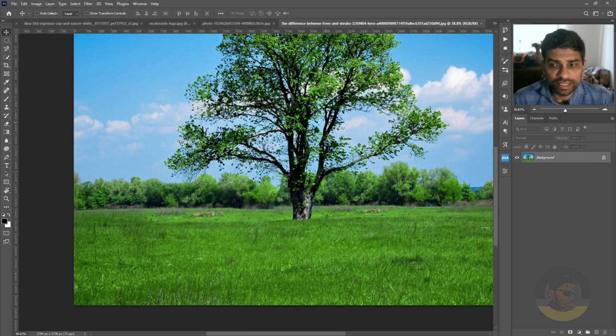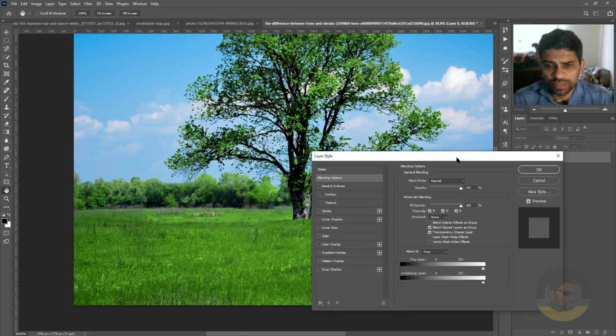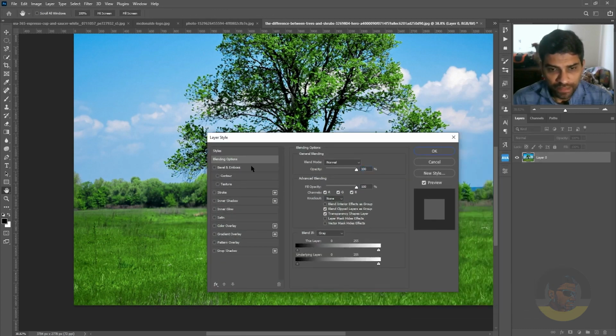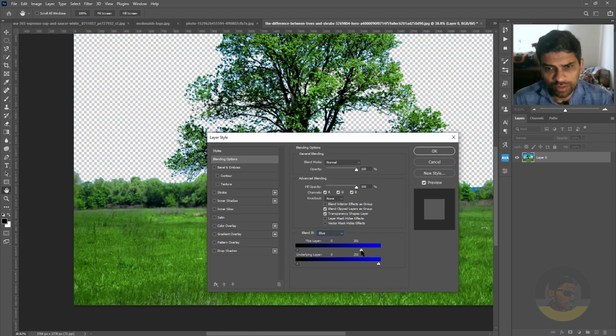So the best method here is to double click your layer to unlock it, then double click once again to open up the blending options, and make sure the blending options on the left is selected, and Blend If says Blue. Now it's time to move the slider on the right towards the left side, which will start removing the blue color, and hold down the Alt key to smooth out the transition.